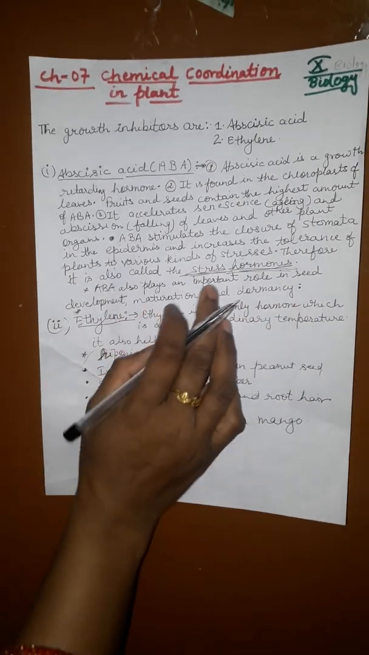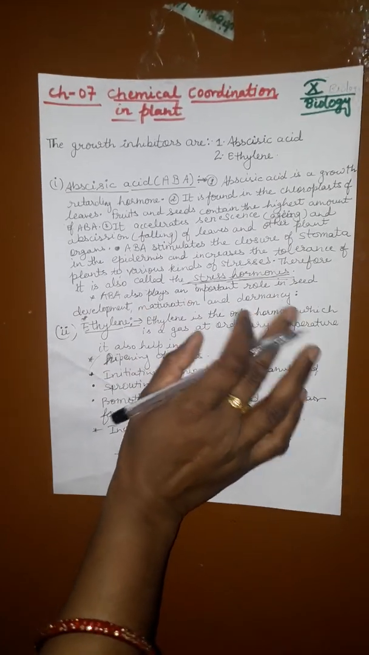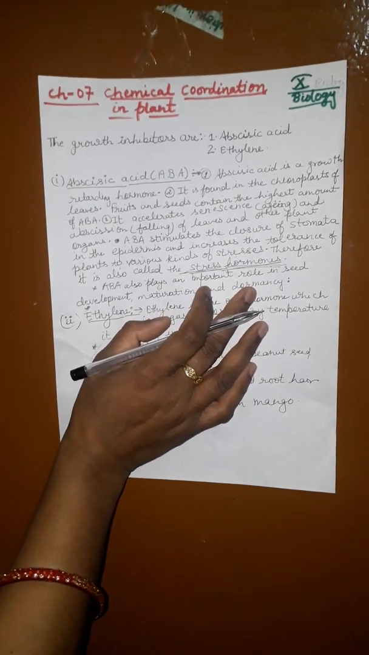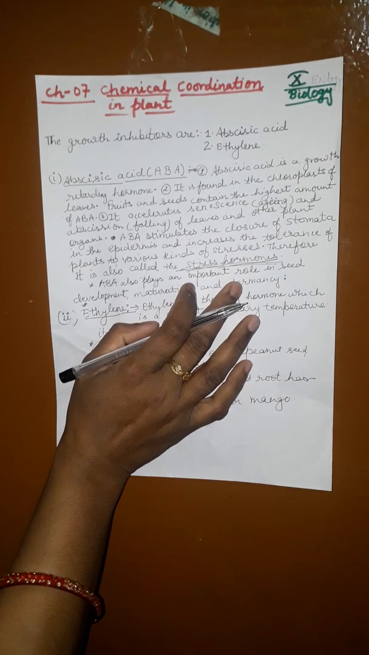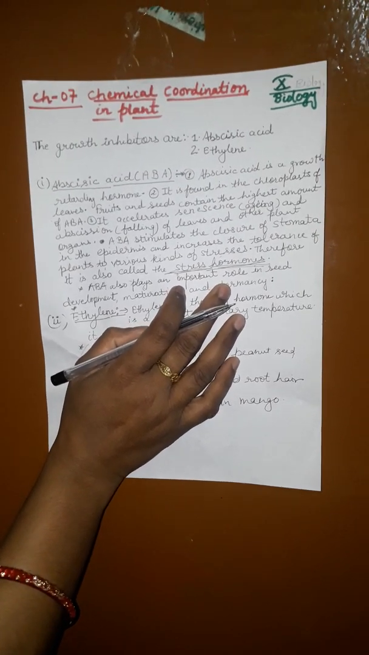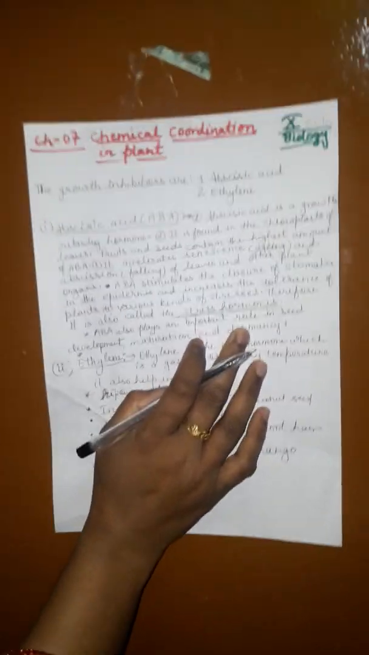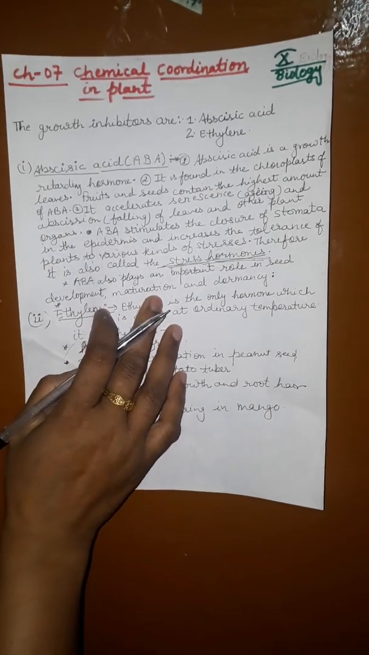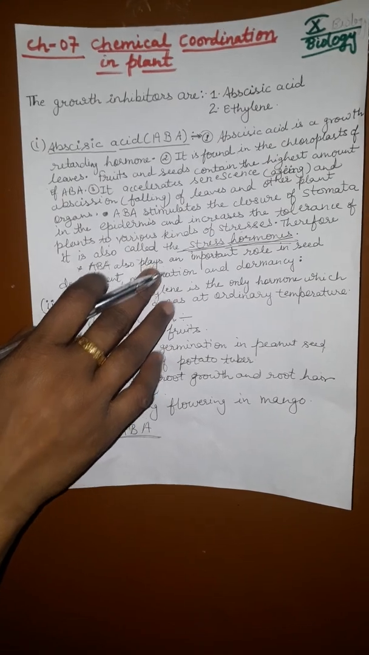ABA also plays an important role in seed development, maturation and dormancy. By inducing dormancy, ABA helps seeds to withstand extreme dryness and other factors unfavorable for growth. In most situations, ABA acts in opposition to gibberellin.